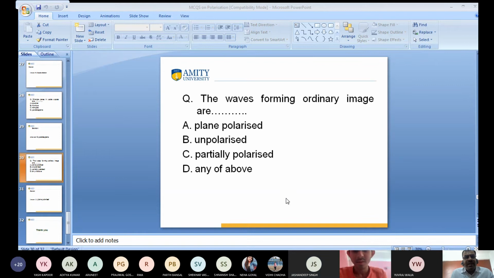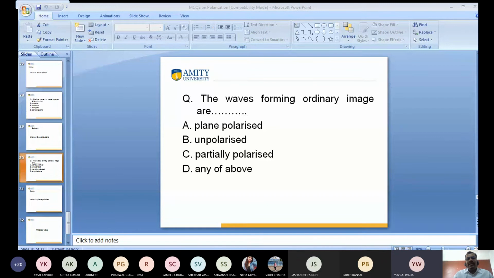Samir Chaudhary, kindly close your camera. Okay, sir. I think so, sir. Yuraj Walia, what is the answer? Sir, I think it's A, plane polarized. Walia, what is the answer? Sir, I'm also not sure. I think it's A, plane polarized.